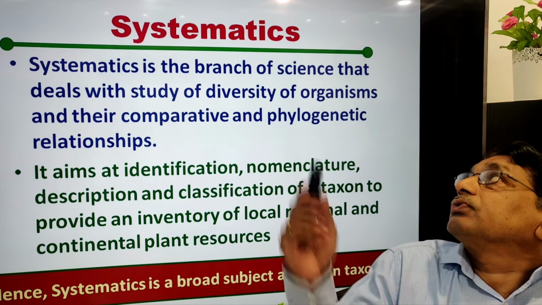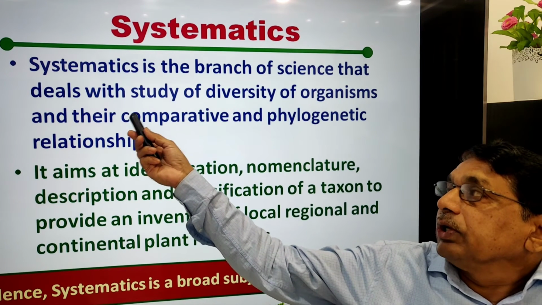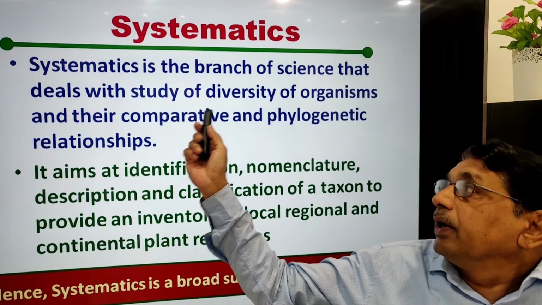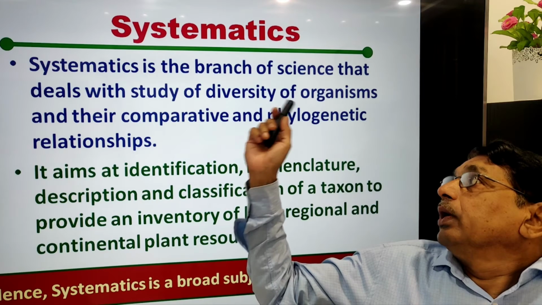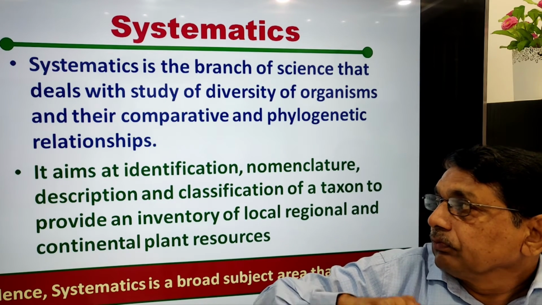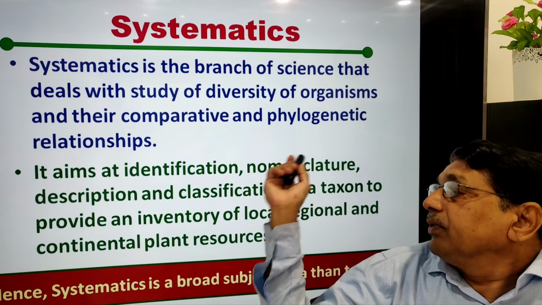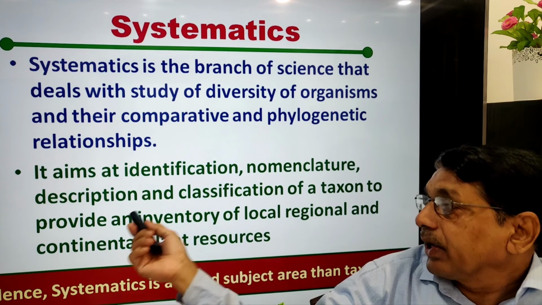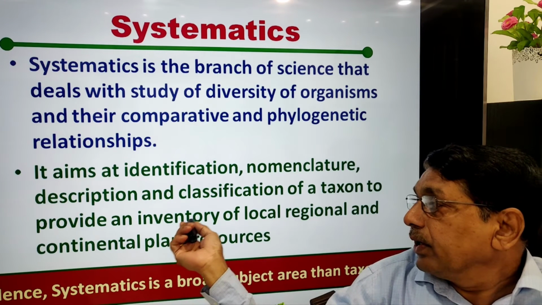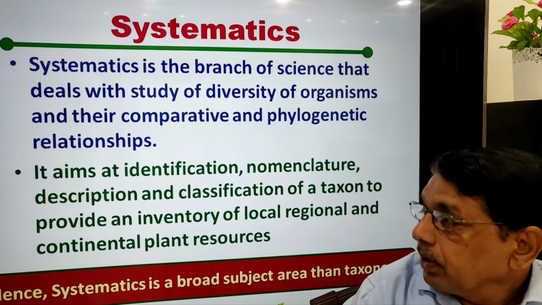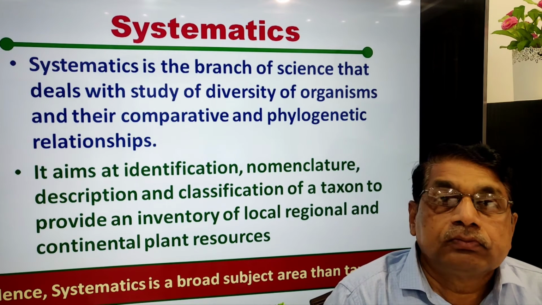Systematics is the branch of science which deals with the study of diversity of organisms and their comparative and phylogenetic relationships. It aims at identification, nomenclature, description, classification of a taxon, and provides an inventory to local, regional, and continental plant resources.